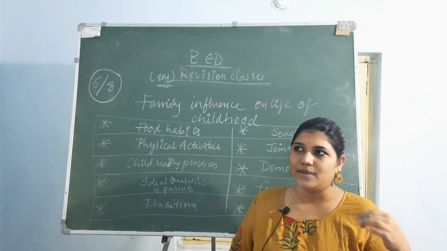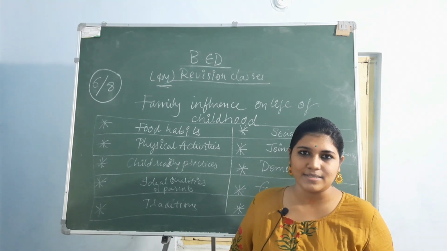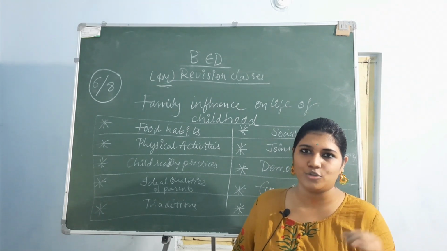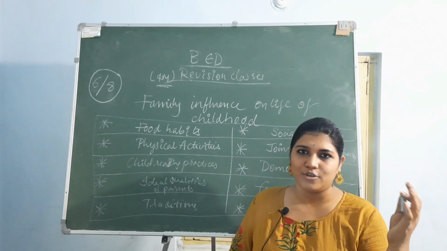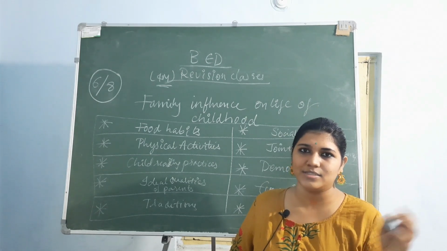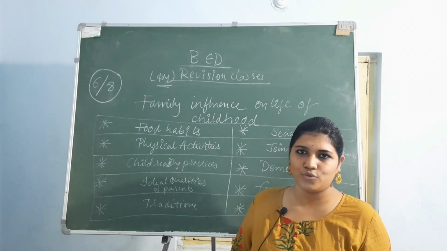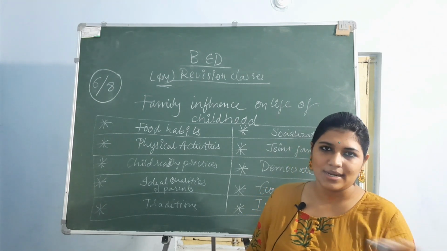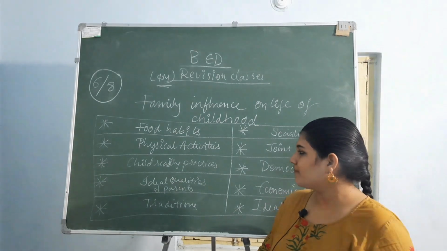Before planning for the family, they should go to parenting classes to learn how to bring up their child, not to go in a sarcastic way or turn psychotic because they don't know how to manage their child, and then just throw their children into crutches and not know what to do. So these are not at all ideal qualities. They have to know how to bring up their children properly.